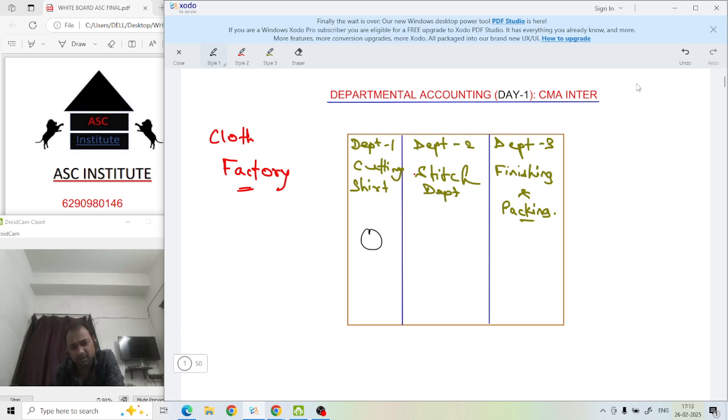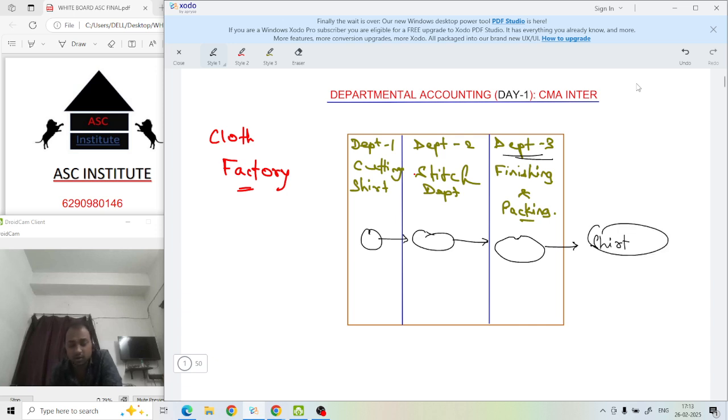After doing this cutting, they shift this cut shirt to the stitching department. Then they will do their stitching work, and this will be forwarded to department 3, which is the finishing and packing department. They will cut off the extra threads and all, and then they will iron it and pack it. So this finishing work will be done over here, and then the shirt will be in saleable format.